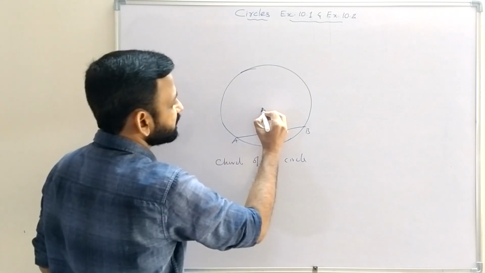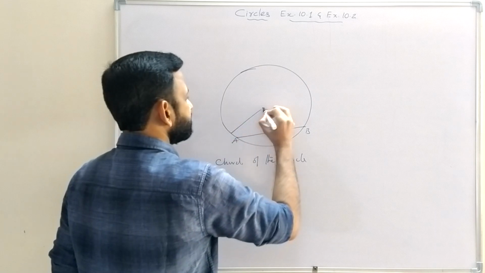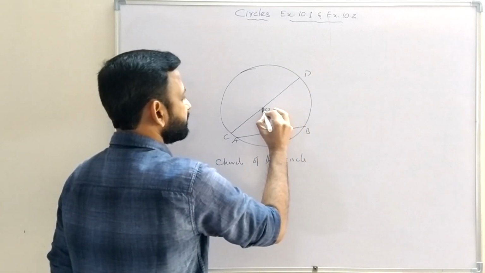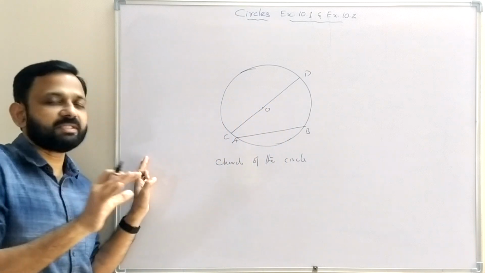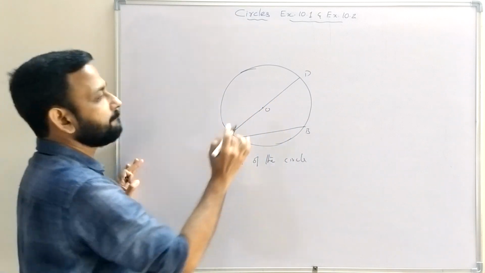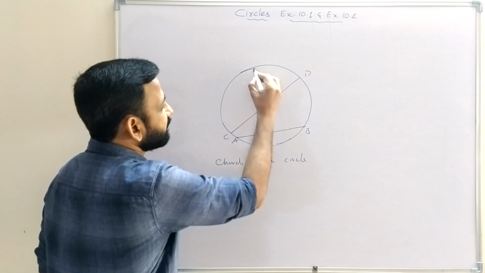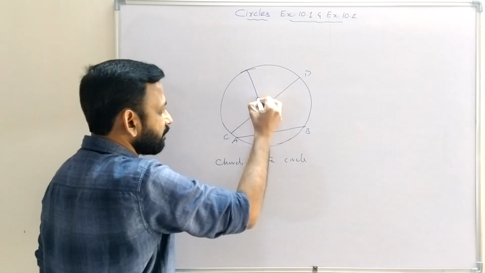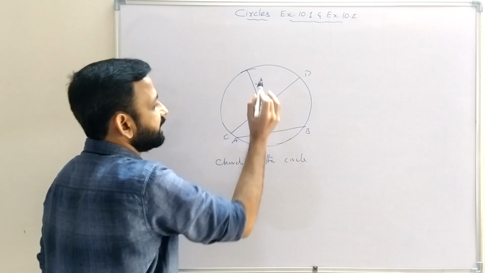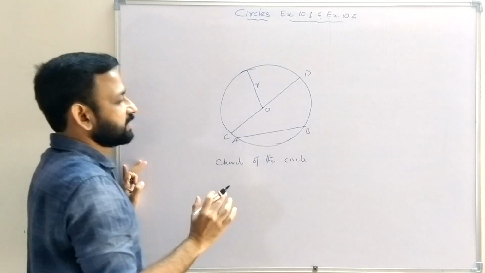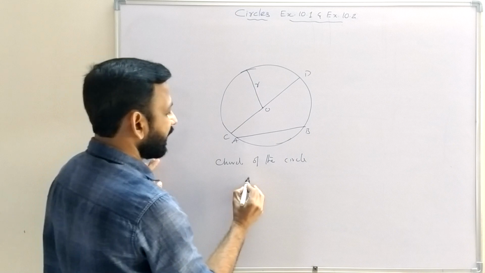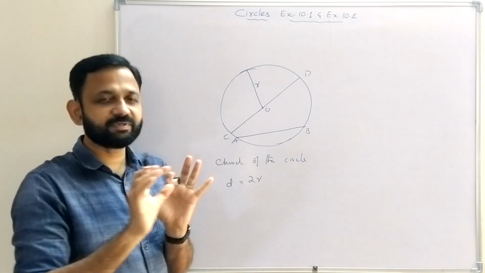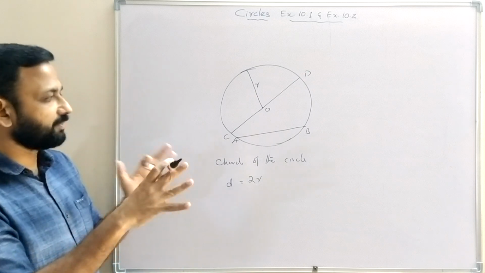Then the chord passing through the center, that is the longest chord, is called the diameter of the circle. Then the line segment joining the center and a point of the circle is called a radius, and 2 into radius is the diameter.